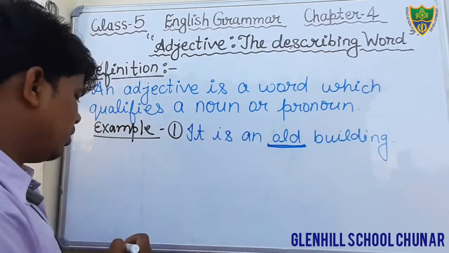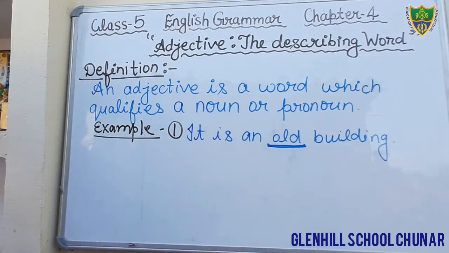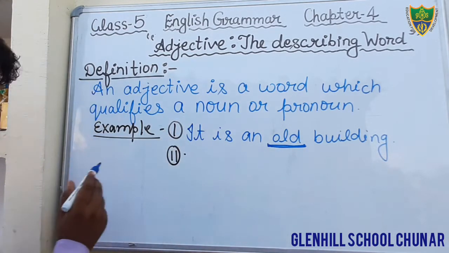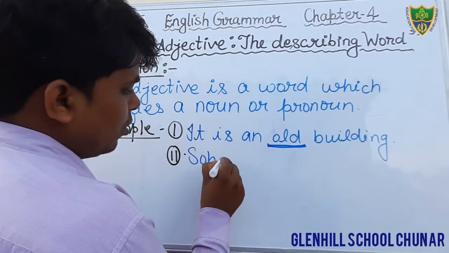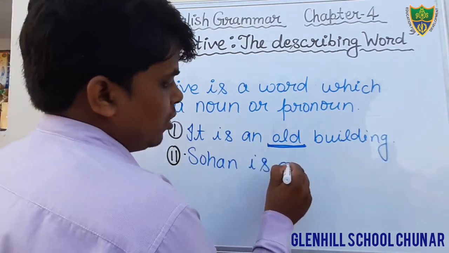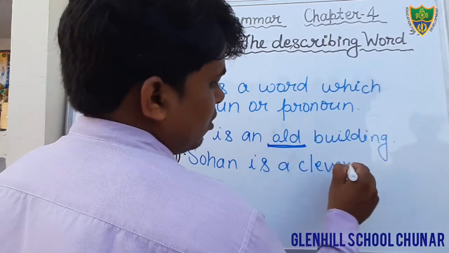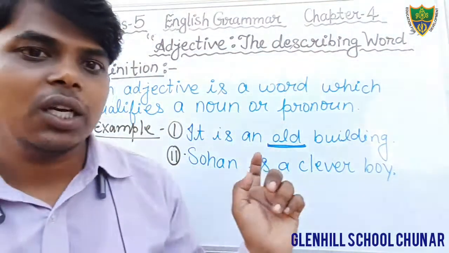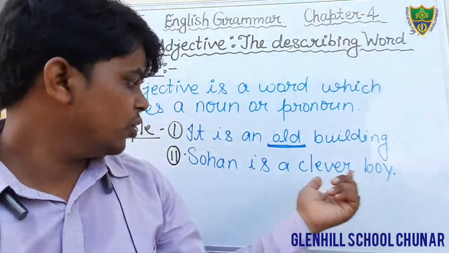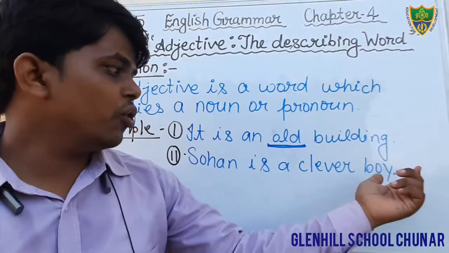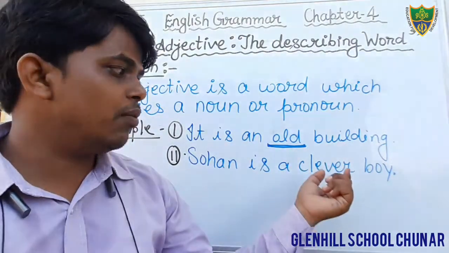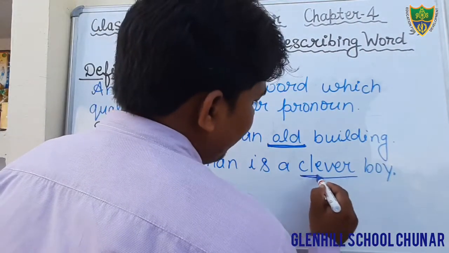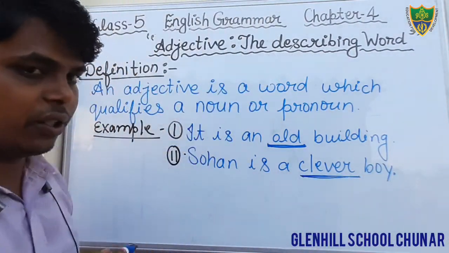And from another example, write down. Just see, Sohan is a clever boy. Dear students, this is also a sentence. In this sentence, what is noun? Sohan and boy. So here the word clever describes the quality of this boy. Therefore, the word clever is an adjective in this sentence.